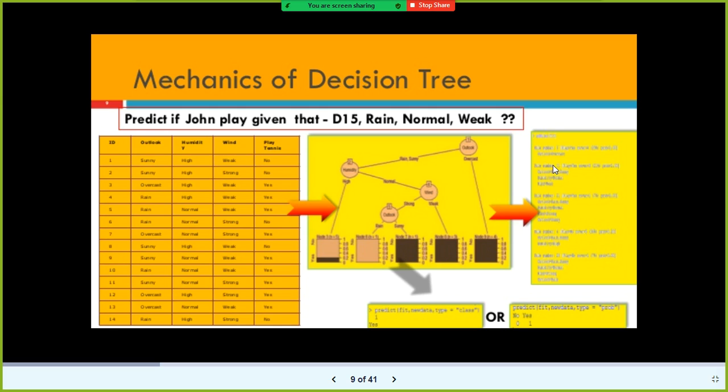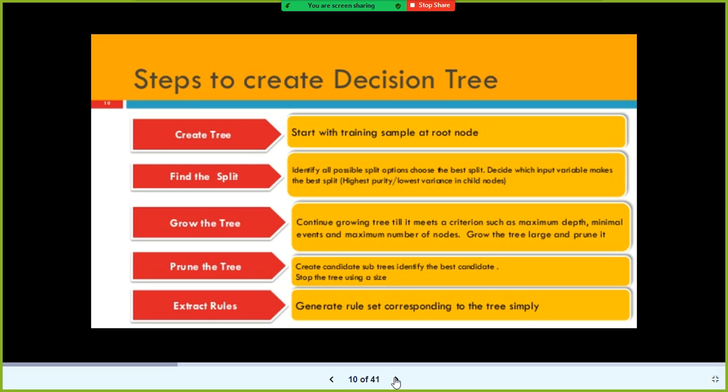So look here, the rules. It's a little bit blurry. What it says is: rain or sunny, and the humidity is normal, and the wind is weak, you will play. And along with the class level, it assigns the probability. So the probability is 1 here. Whereas in this case on the left side, rain or sunny, and the humidity is normal, and if the wind is strong, then he will not play tennis. The class level is no and the probability is 1. Got it?